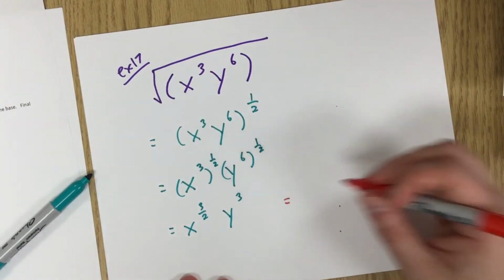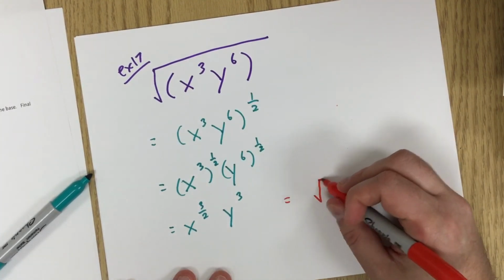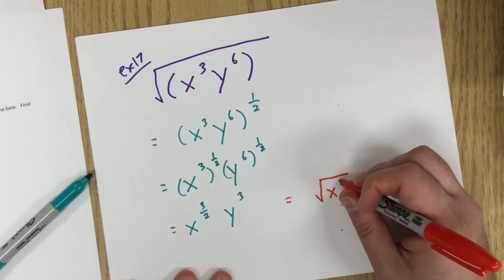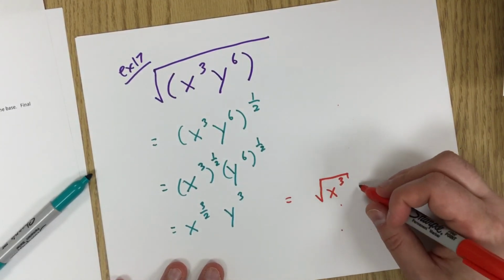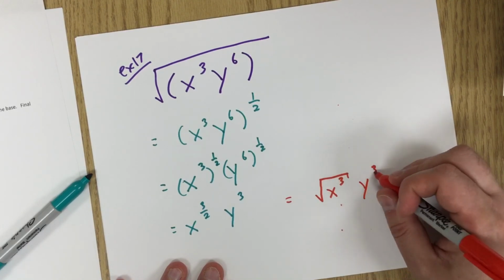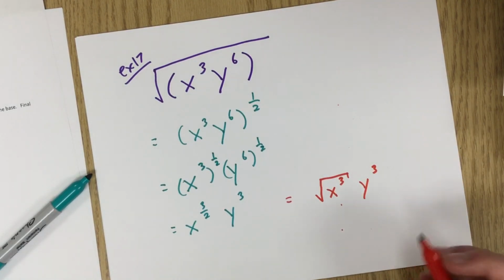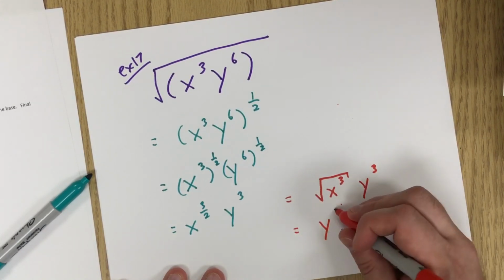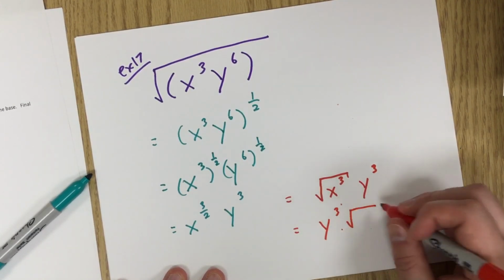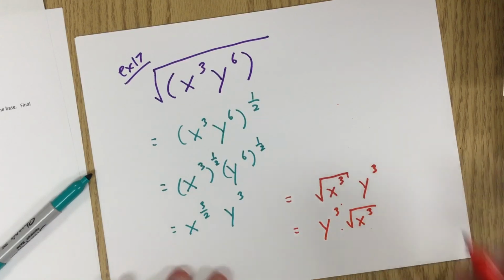And we can now write this in a pretty way. The square root of x cubed times y cubed. And there you go. Or usually since we put root things last, this one would probably be better to write as y cubed root x cubed.